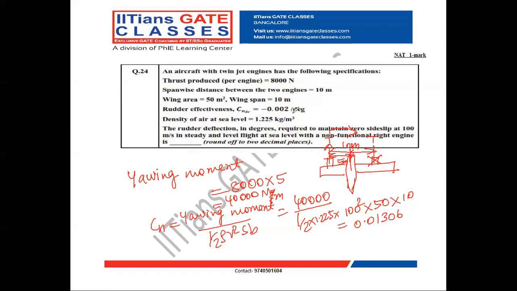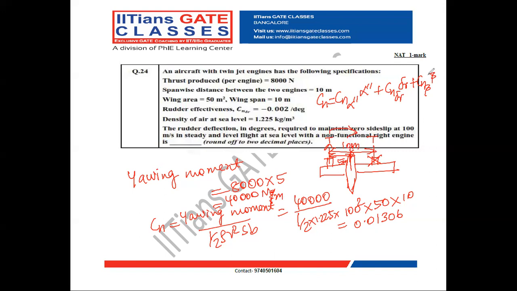So the yawing moment coefficient is given as Cn alpha double dash, which is nothing but dou Cn by dou alpha double dash into alpha double dash, plus Cn del R into del R, which is nothing but dou Cn by dou del R into del R, plus Cn beta into beta, which is nothing but dou Cn by dou beta into beta.